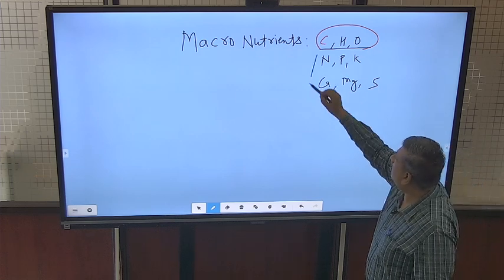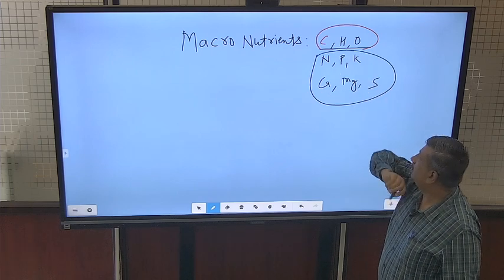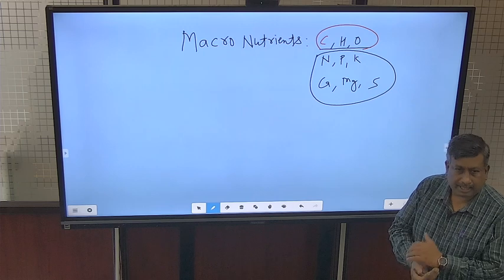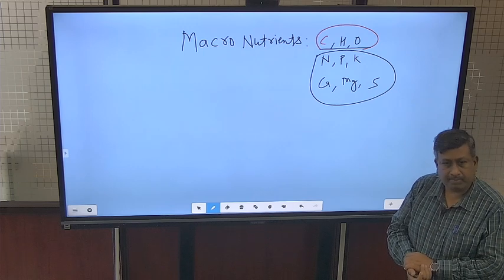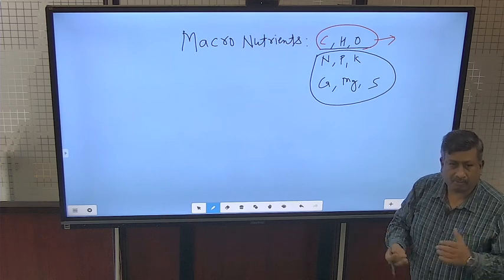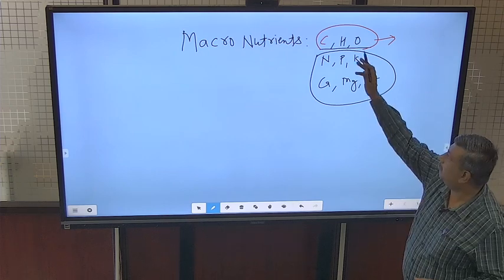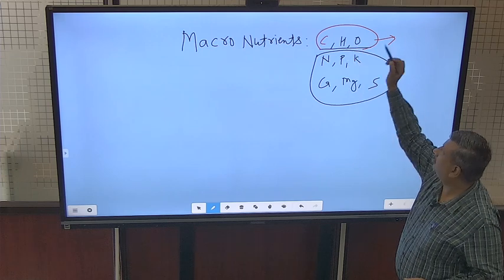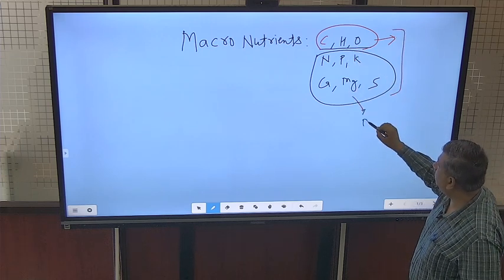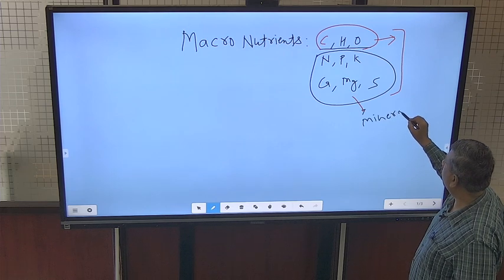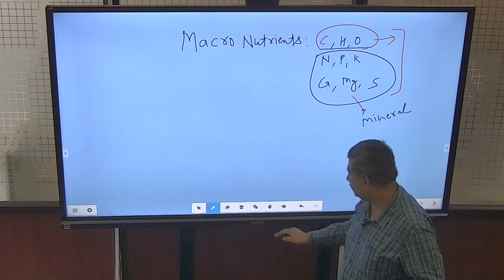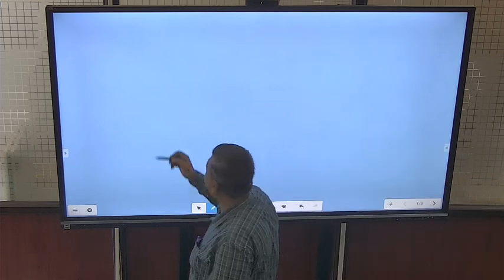The other nutrients are actually mineral nutrients derived from soil, that is why they are called mineral nutrients, while these three are derived either from air or water and are not considered mineral nutrients. These are nutrients, but not mineral nutrients. So, we will discuss the major role of the nutrients one by one.